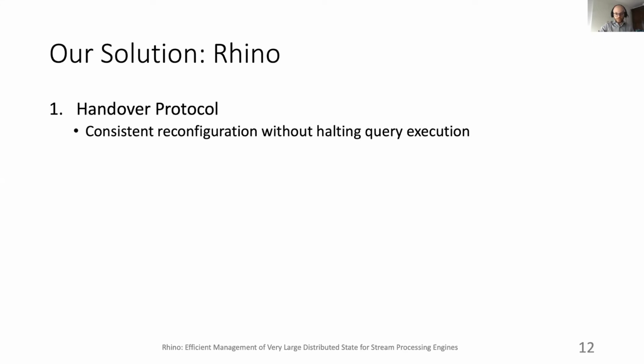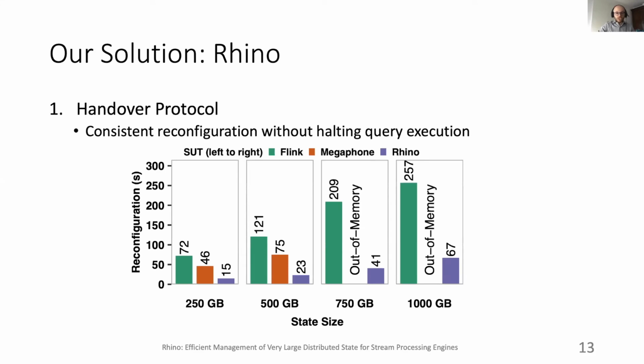query execution. I'm not going to go into the details of the protocol, but I really do invite you to read our papers where you can find more details. What we could achieve with this Handover protocol was a reduction in the reconfiguration time of a factor of at least 4 compared to baseline. And this happens just because we rely on the checkpointed state on a distributed file system that can be recovered only by the instances of an operator that we want to reconfigure.